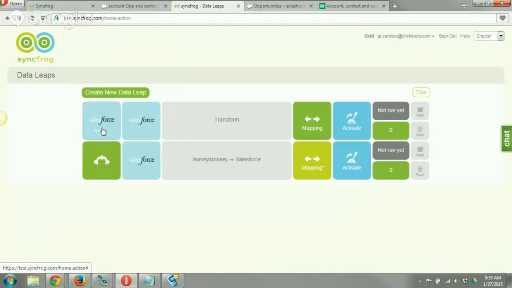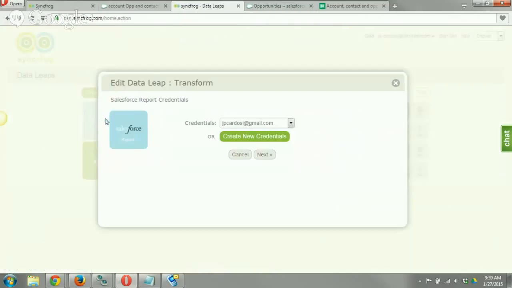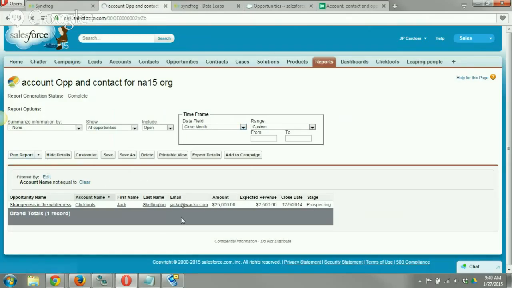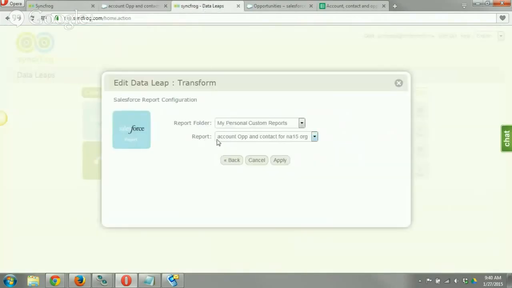So here's our Salesforce report going to Salesforce. So I'm going to go ahead and walk you through it. It's going to ask for our credentials, and I've already put these in. Tell it which one we're using. So I'm going to run this report to make sure it's current. Okay. So that is the op, account, op and contact for NA15 org. Wow, that is a mouthful. All right, so go ahead and apply on that.